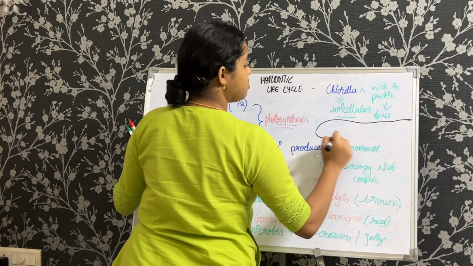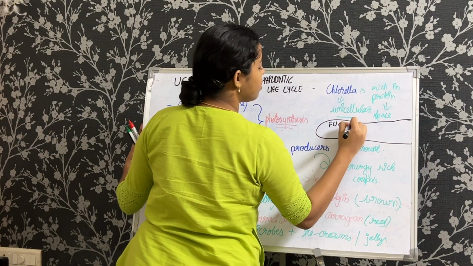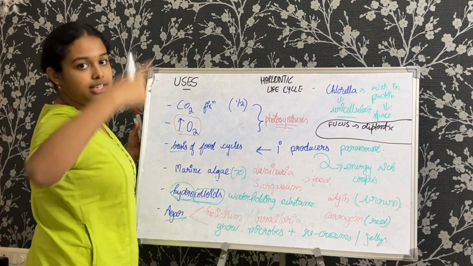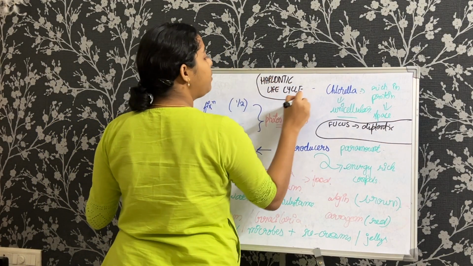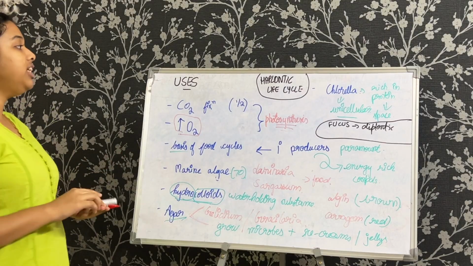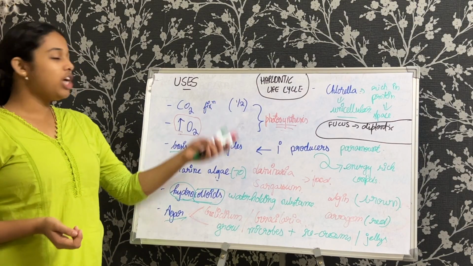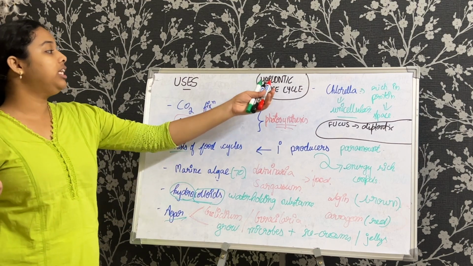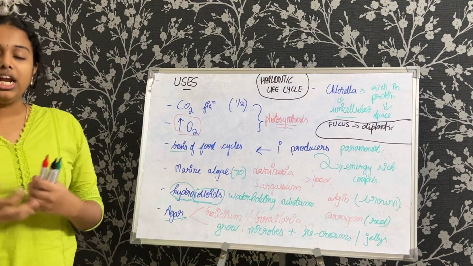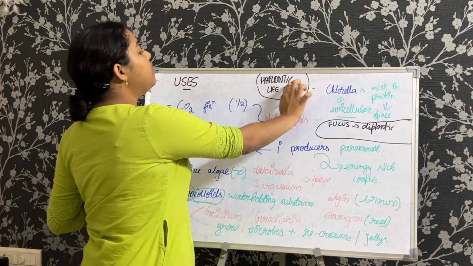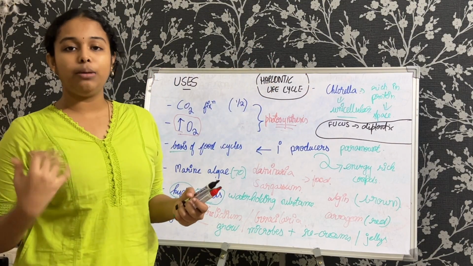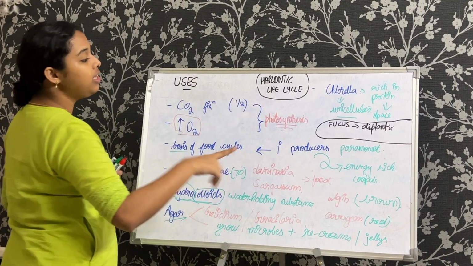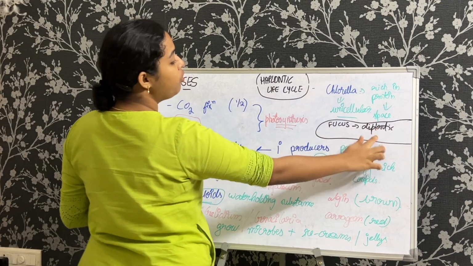Fucus actually has a diplontic method. I'm going to write it here in this box. Fucus follows a diplontic life cycle, but algae follow a haplontic life cycle. Please make note of it. Although it is not mentioned in the textbook, there's a chance that they might ask about this life cycle, because even without this term, we are understanding their life cycle, and how it reproduces, right? So with that knowledge, we must be able to give it a term, and that term would be haplontic here. But in Fucus, the case being an exception, it would be diplontic.